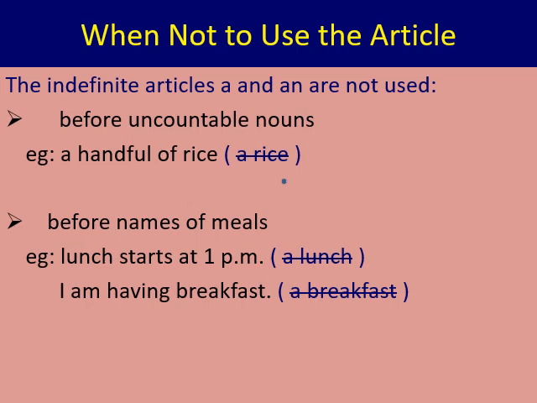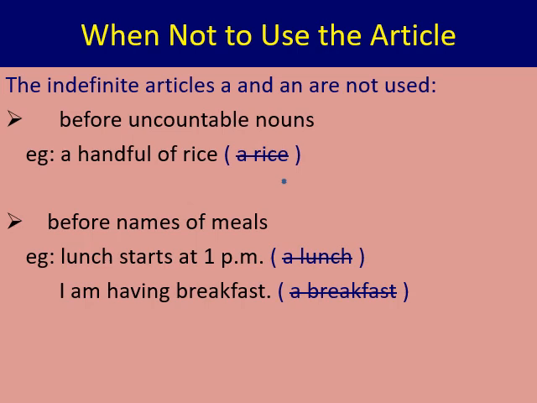We will use a or an before a countable singular noun. So when uncountable nouns are given, you are not supposed to use a or an before that. Here the example is given, a handful of rice. So rice is an uncountable noun. You cannot count rice. So we cannot say that I have eaten one grain of rice or two grain of rice. We can say a bowl of rice or a handful of rice. So as it is uncountable, we cannot say "a rice". We will use it without the article before the word rice.